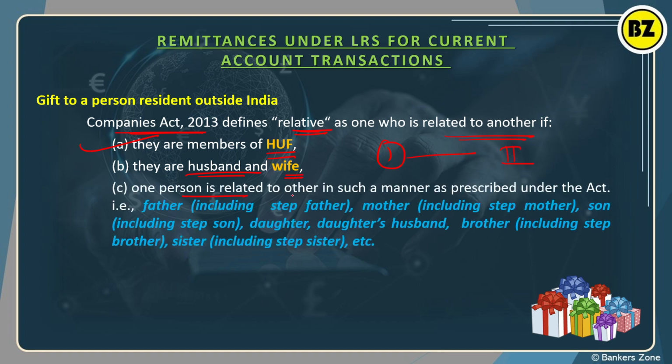Or a person related as father, including stepfather, mother including stepmother, son including stepson, daughter's husband, brother including stepbrother, sister including stepsister. Basically father, mother, daughter, brother, sister, son, daughter's husband and son's wife. These are all included in the definition of relative. Got it? For them you can send gifts.